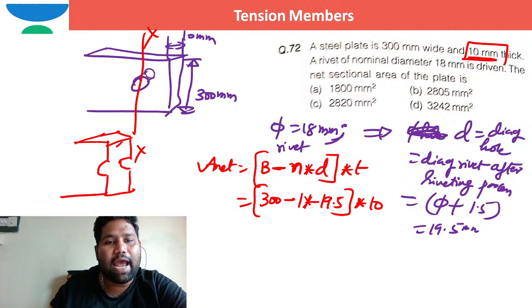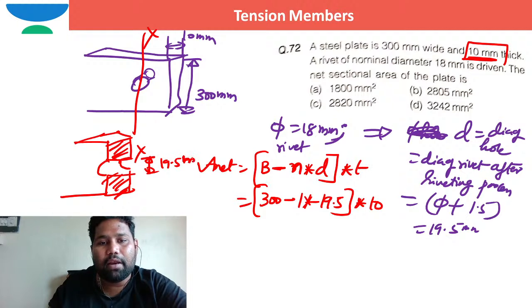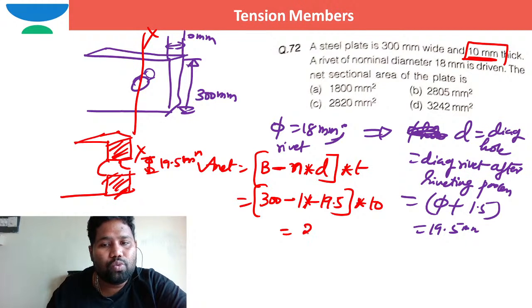This hatched portion itself is the effective or net area, because there is a hole. The diameter of the hole is already 19.5 millimeter. The answer is 2805 millimeter square.